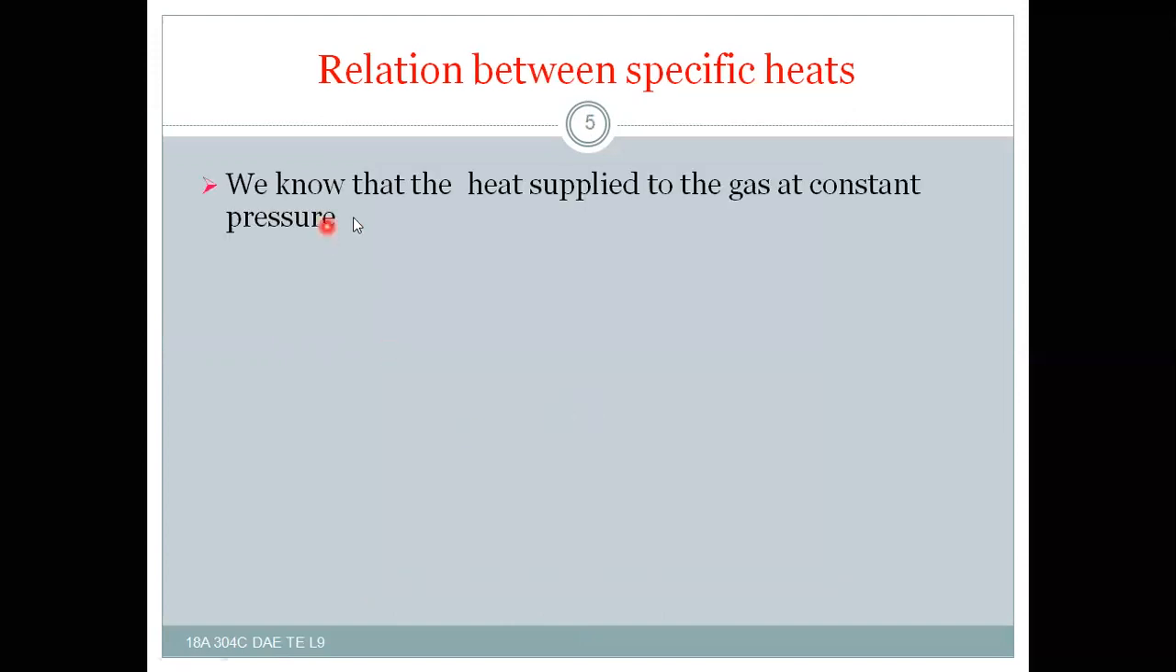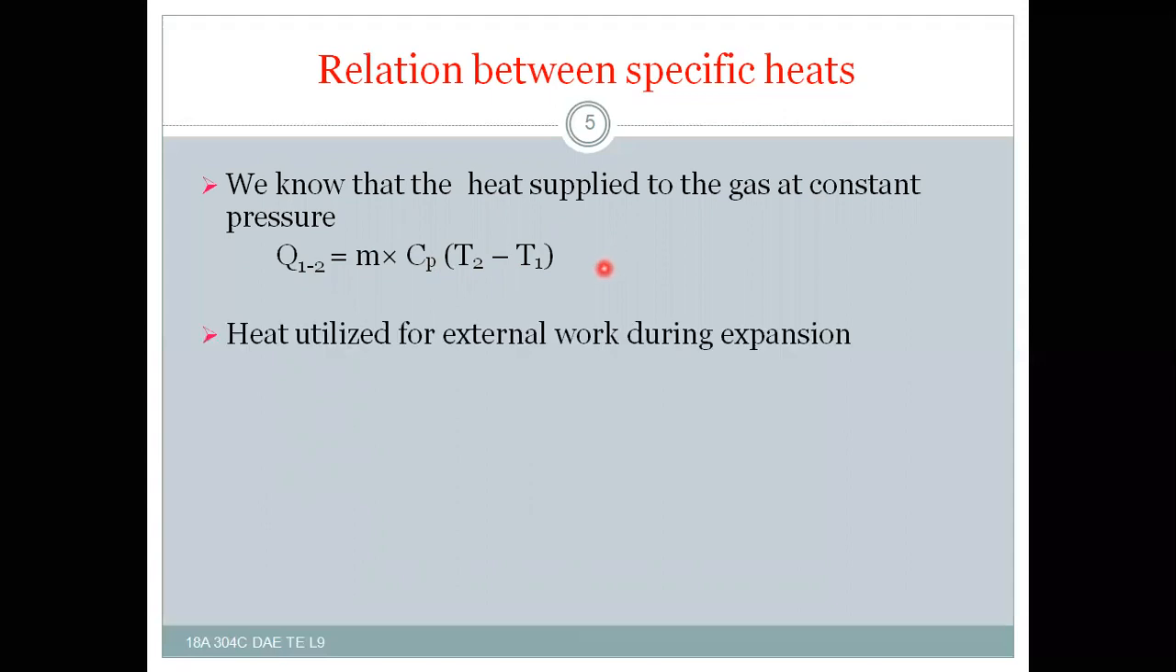Now, we know that the heat supplied to the gas at constant pressure will be Q1-2 is equal to mCp (T2 minus T1), where m is the mass of the gas, Cp is the specific heat at constant pressure, T2 is the final temperature in Kelvin, and T1 is the initial temperature in Kelvin, where Q1-2 is the heat transferred from state 1 to state 2, in kilojoules.